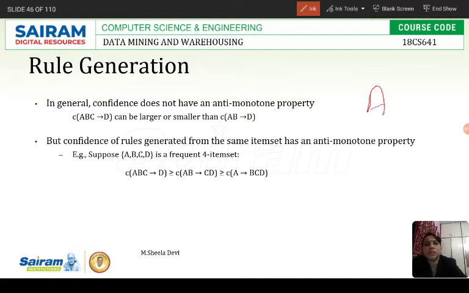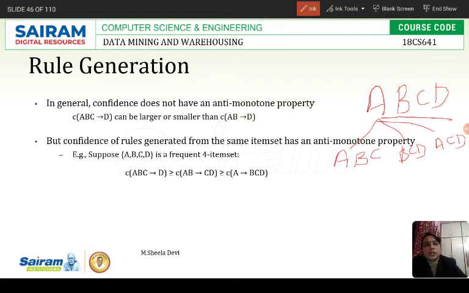I have item set A, B, C, D. What are the subsets of this? It can be A, B, C; B, C, D; and A, C, D. Then what are the subsets of A, B, C?